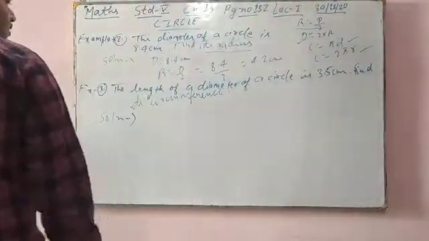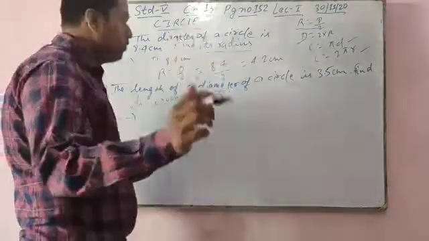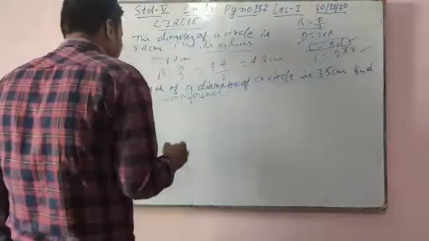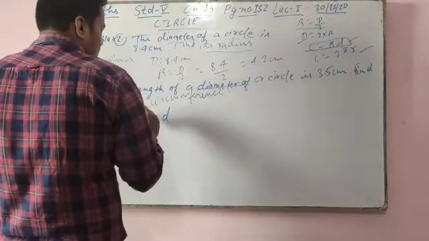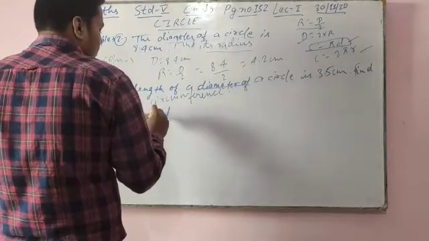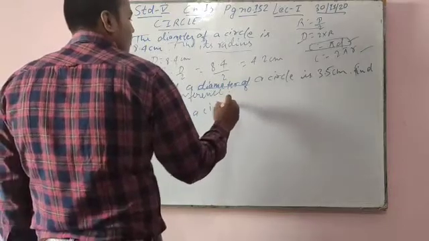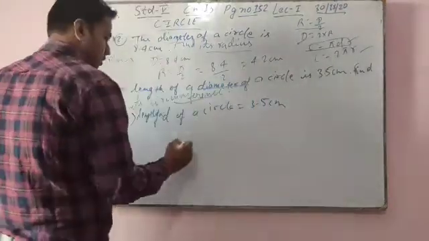Solution. Length of a diameter of a circle is given. I told you, when diameter is given, you have to use this formula. The diameter is 3.5 centimeter, and what you have to find is circumference.